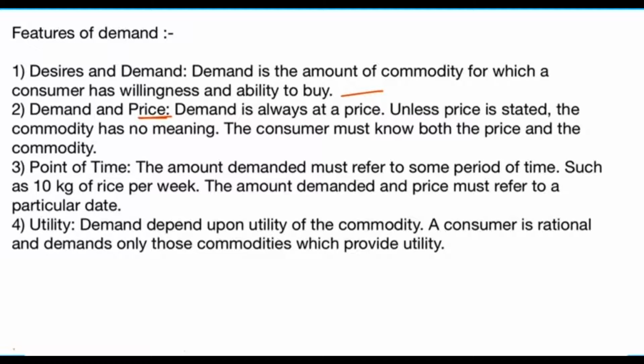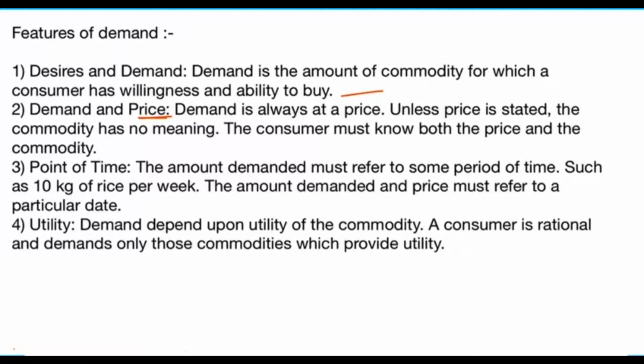Next feature is price. Demand is always at a price. Unless the price is stated, the commodity has no meaning. The consumer must know both the price and the commodity. If you do not know the price of any commodity, how will you purchase it?